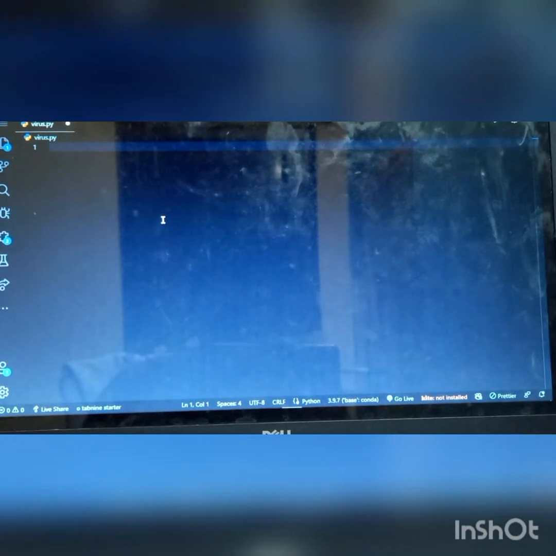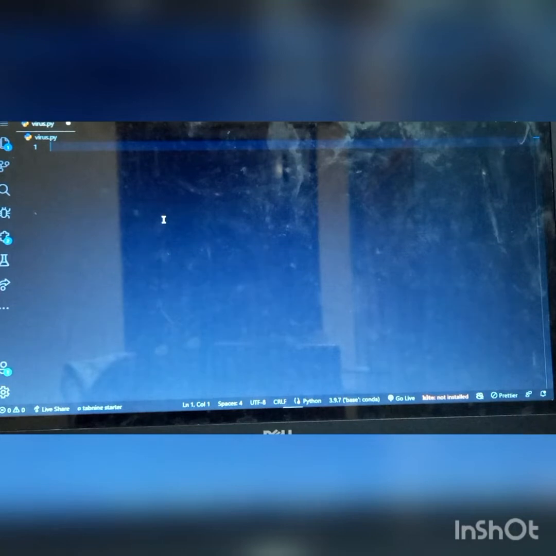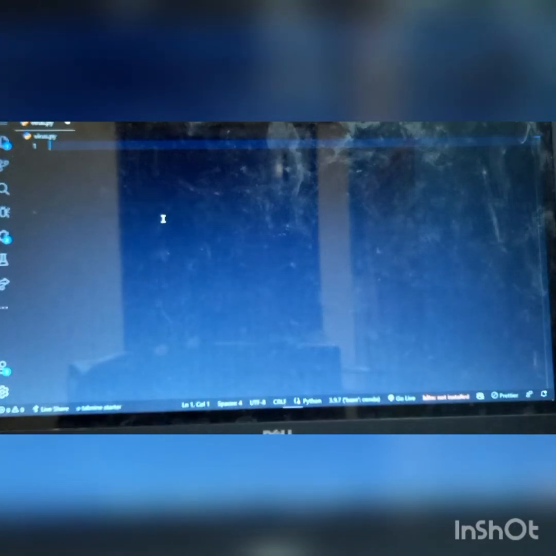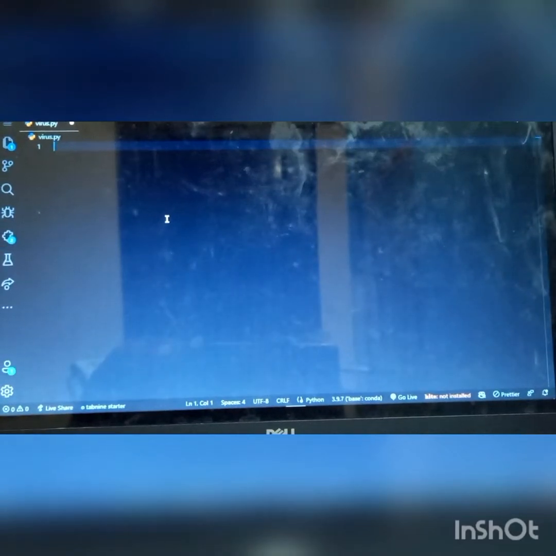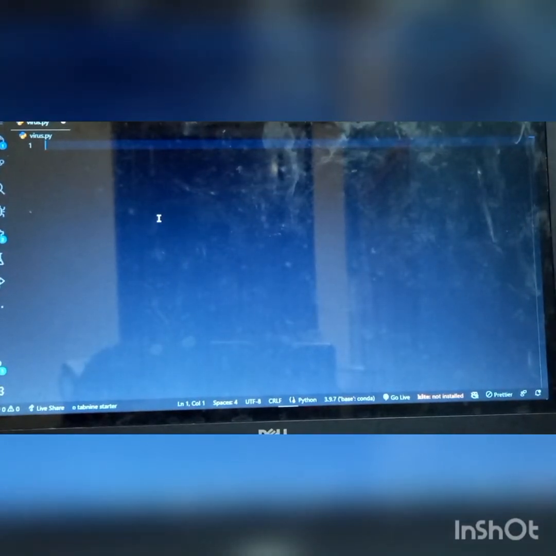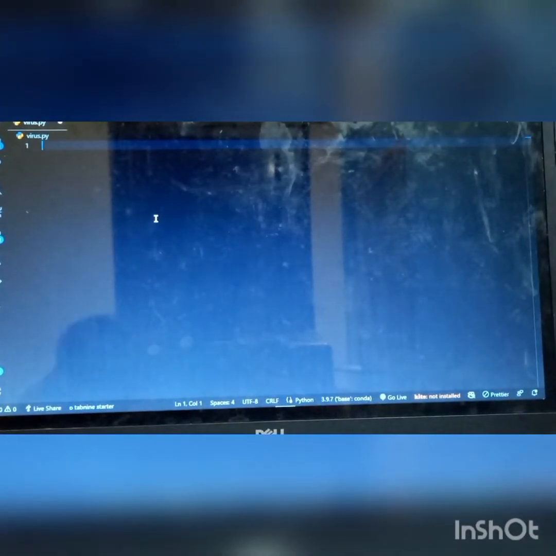Hello there everyone, and today we are going to make the virus pattern using turtle. I know it's been a long time since I updated, but I pushed it. This virus pattern is going to be made in 9 lines, believe me.